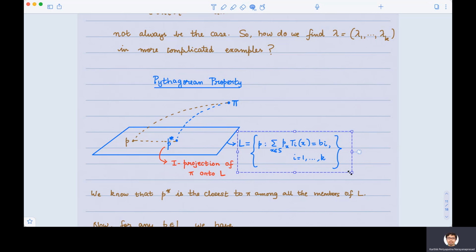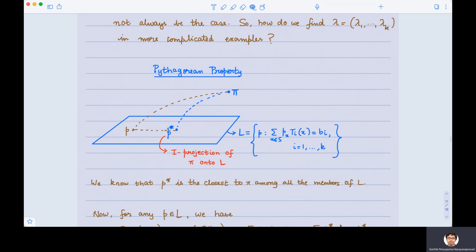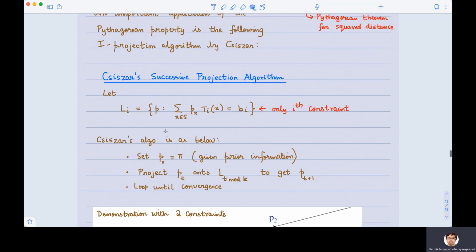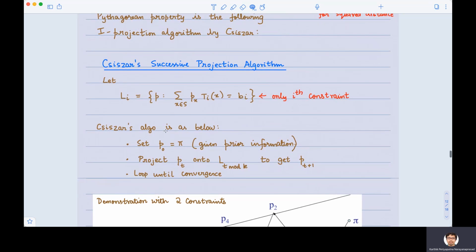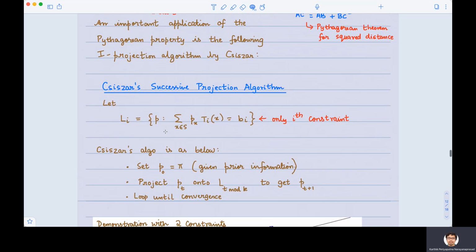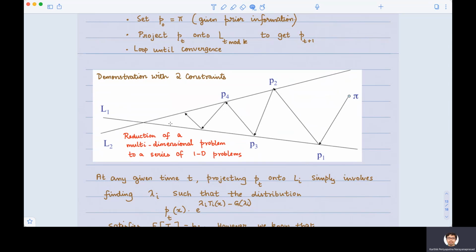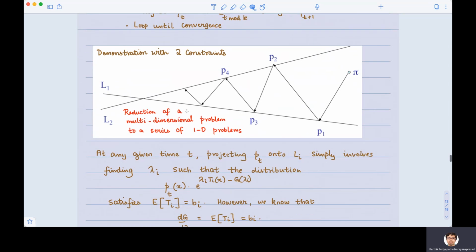Why not minimize some other quantity, you may ask? Well, you can certainly do that, but are there nice properties for that quantity you want to minimize? KL divergence satisfies nice properties, one of those being the Pythagorean property. So with the help of Csiszár's successive projection algorithm, we were able to find what is P star, and we were also able to determine the lambda 1 through lambda k in the expression for P star. And that's how we arrive at the optimal solution.